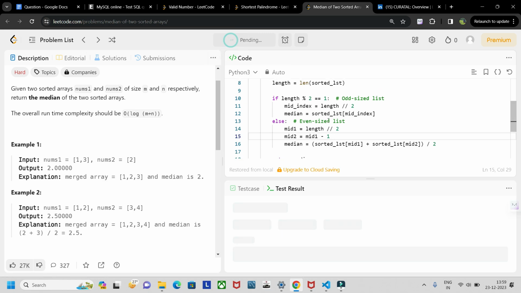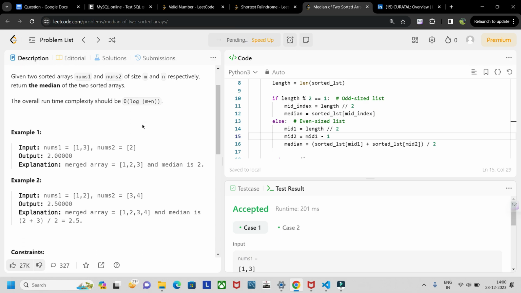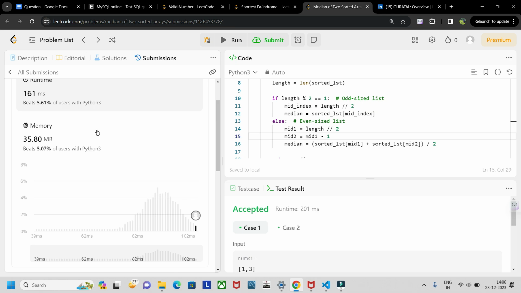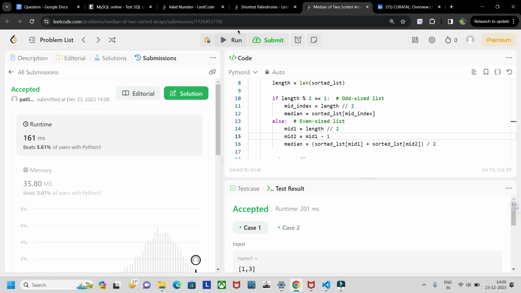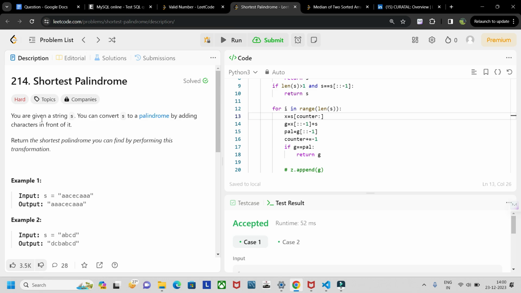So if I run this, so accepted, and if I submit, it also gets accepted. Okay, so accepted. Now the last question, that is the shortest palindrome. Okay, so here is the description.